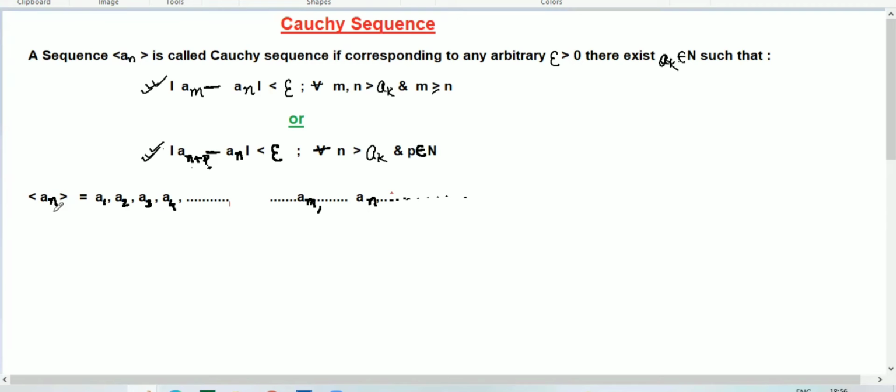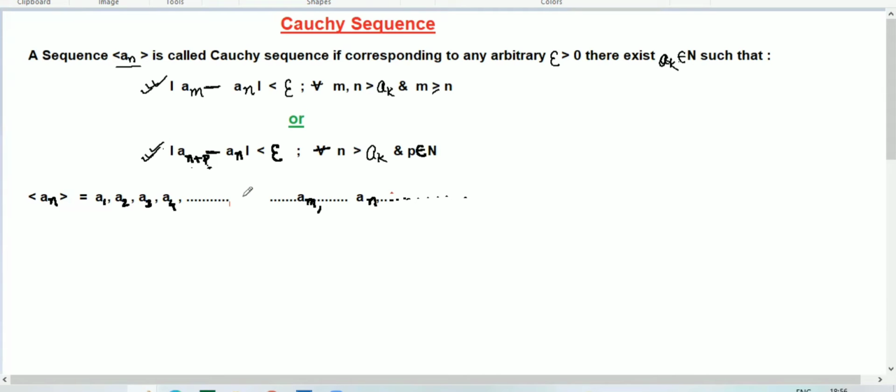Let's take this sequence a_n. If you substitute n equal to 1, 2, 3, the sequence will be formed: a1, a2, a3, a4, and so on.